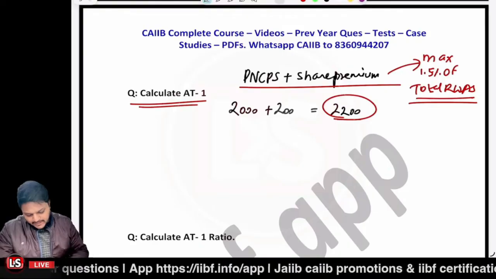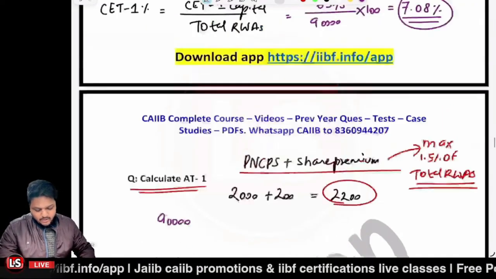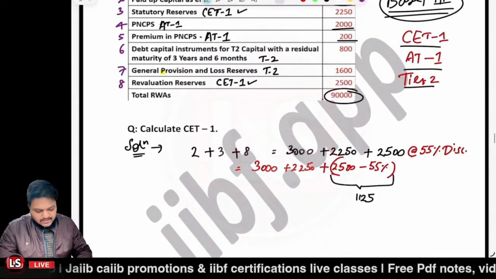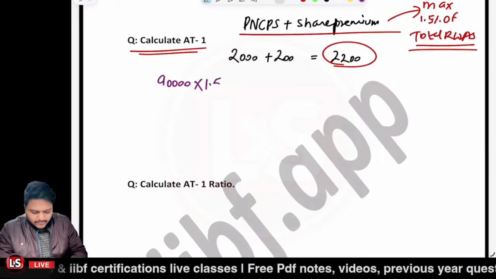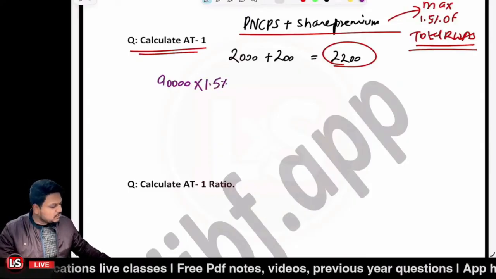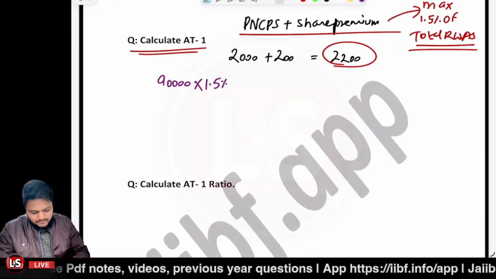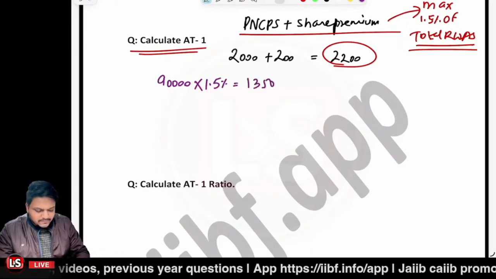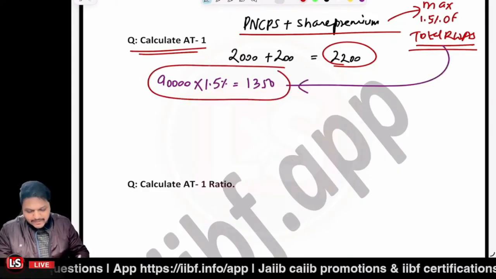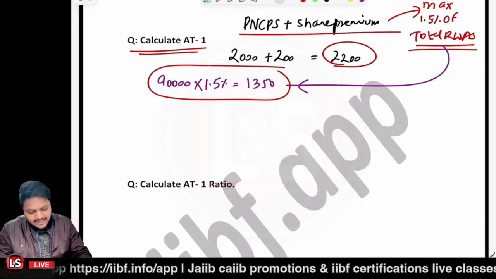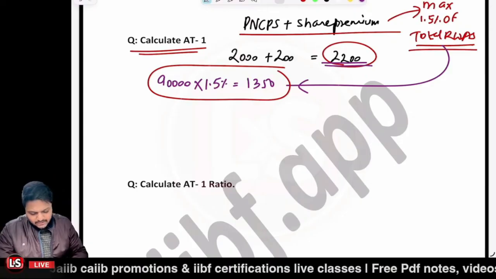So here we are having the total risk-weighted assets to be 90,000 crores. If I'm not wrong, let me just double check it. Yes, it is 90,000 crores. Okay, so 90,000 crores multiplied by 1.5%, that would be equal to what? 1350. So this is leading to what? That the maximum amount can be 1350, but the amount that we are having as capital available is 2200. So the accountable amount is only 1350.